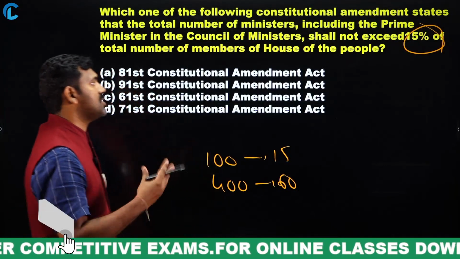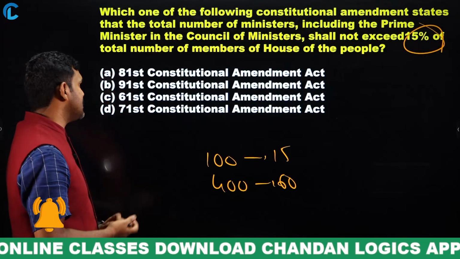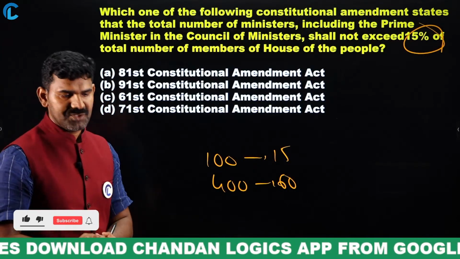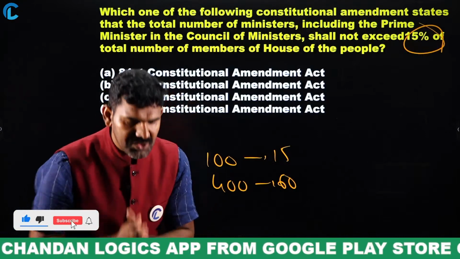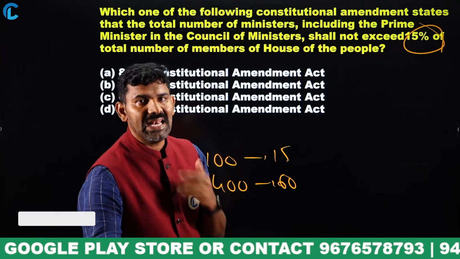So, in which Constitution Amendment Act did we achieve this? 81st, 91st, 61st, 71st. The question is before you, a very clear question. I want you to answer this question. Very good. See, if you understood, put a thumbs up. I'll understand that it's clear.